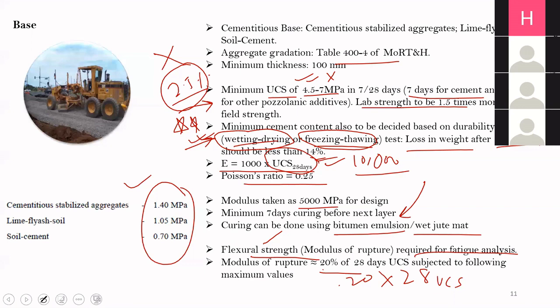If for cementitious stabilized aggregate you are getting 20% of UCS more than 1.4, then for design purposes, to be on the conservative side, you use a value of 1.4. Similarly for other types of stabilized bases. I hope this is also clear to you.